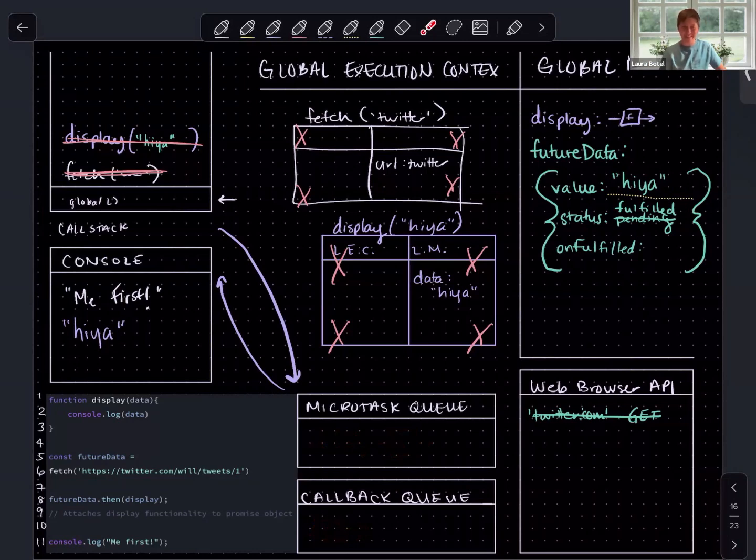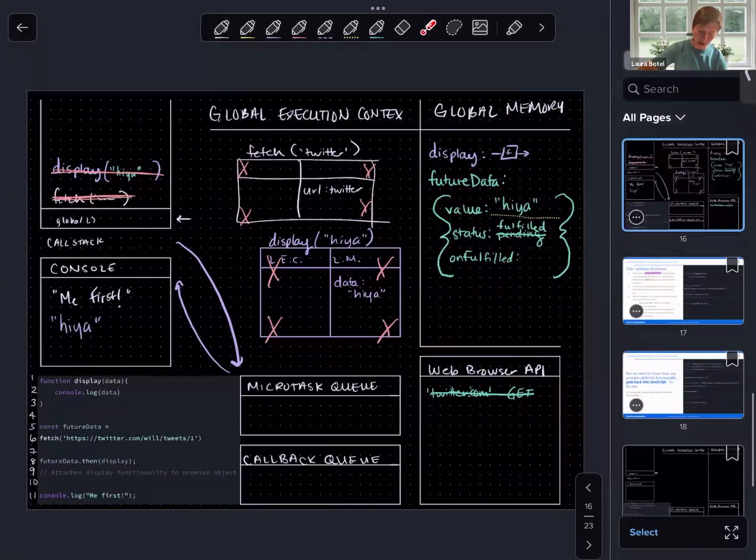Also, if you need to pause and take a break and absorb what has happened or rewatch what we just did, please feel free to do that. I have folks who come to this workshop multiple times, getting different things out of it each time, and also feeling that a few things elude them each time they come. So that's completely normal. Again, this is one of our more advanced topics. And so if you're feeling a little lost, please don't give up here. Continue to make those guesses. Even a guess of the wrong answer is a good guess. Okay, let's move on and talk a little bit more about promises.